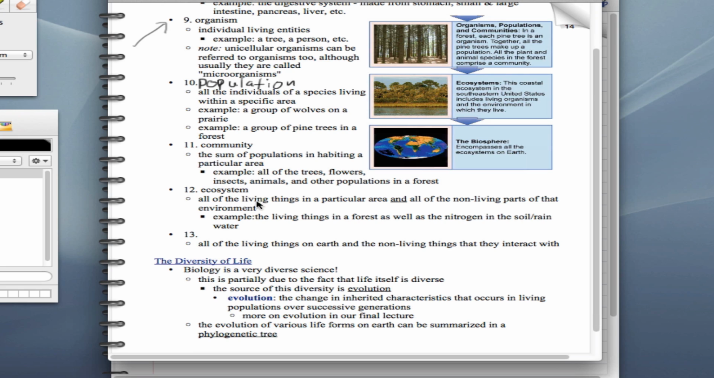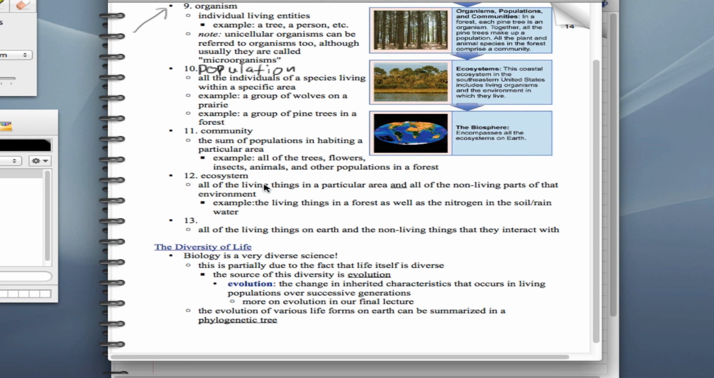An ecosystem is all of the living things in a particular area and all the non-living parts of that environment as well. So here we're including even non-living things. So all the living things in a forest, plus the nitrogen in the soil, the rainwater, etc., that's the forest ecosystem. And finally, if we think the biggest we can here, we get to the biosphere, B-I-O-S-P-H-E-R-E. Sometimes this is also called the ecosphere. That's pretty much everything on Earth.